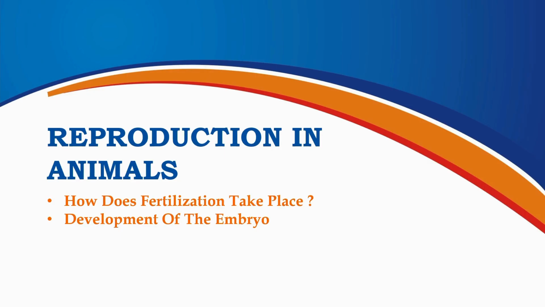Now we will explore two important concepts. First, how fertilization takes place, and second, how the embryo develops after fertilization. These processes are essential for the continuation of life in animals, and understanding them will help us learn how new organisms are formed.